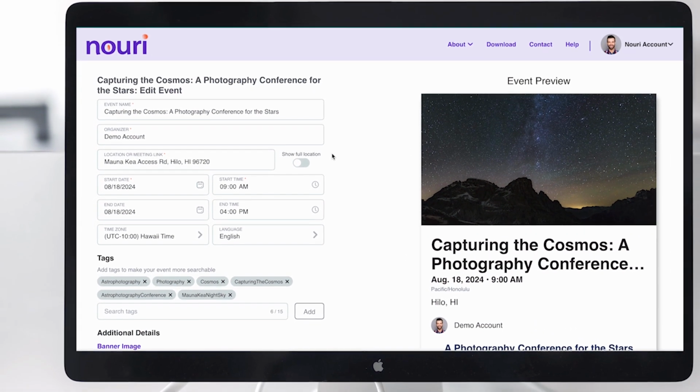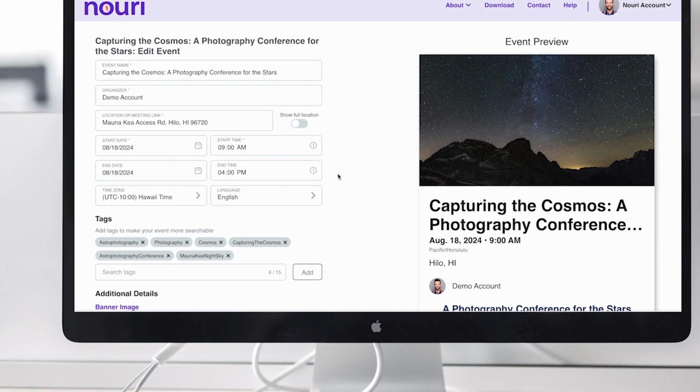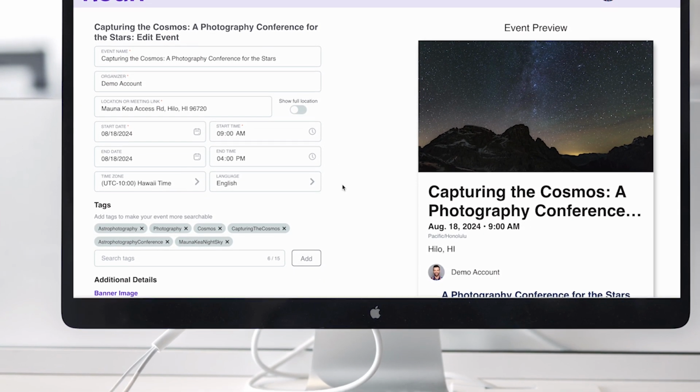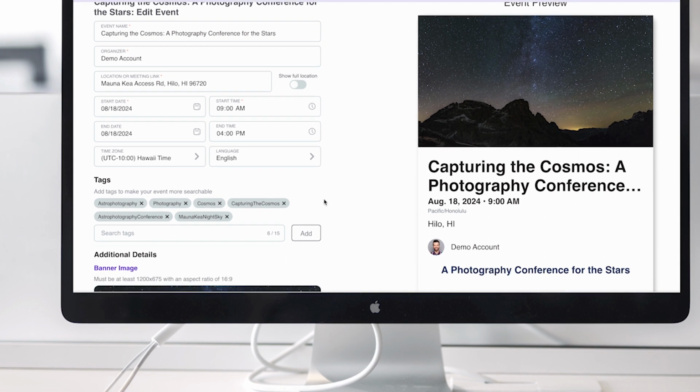Begin by inputting the event's name, the organizer, the start and end date, the precise time, and your preferred event type and location. Moreover, optimizing your event's chances of being discovered is vital. Achieve this by incorporating specific tags that align with your event's theme, enhancing its discoverability. Here's the key for your event on Nouri.